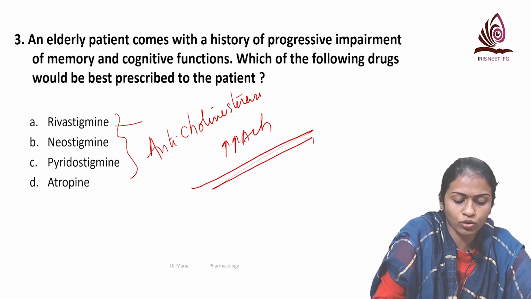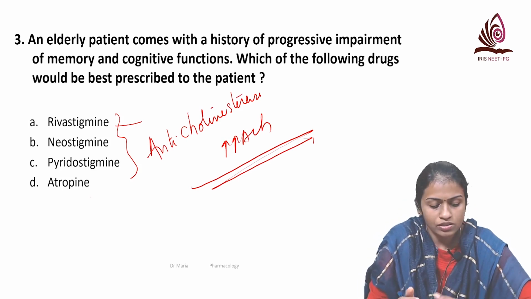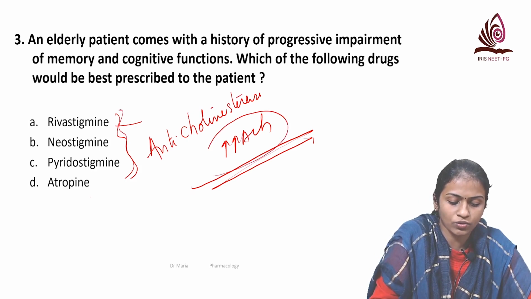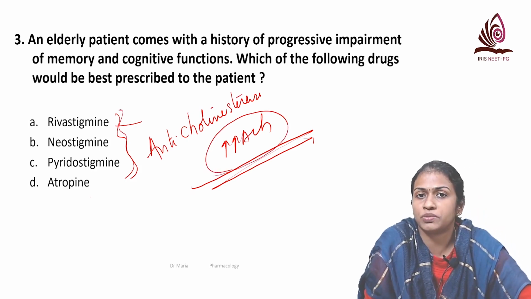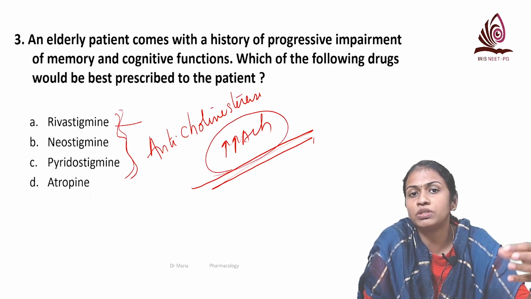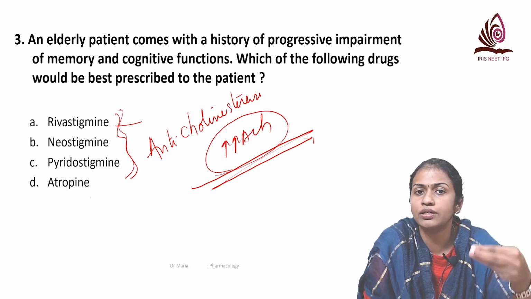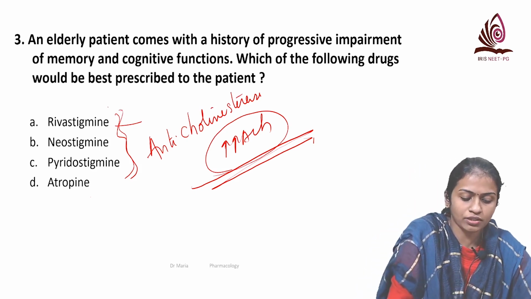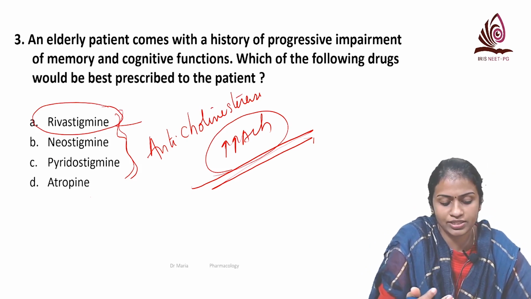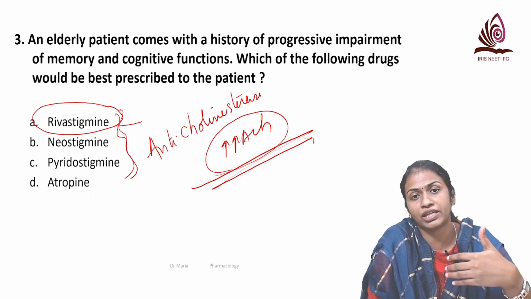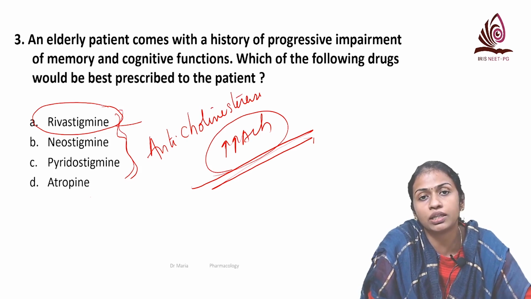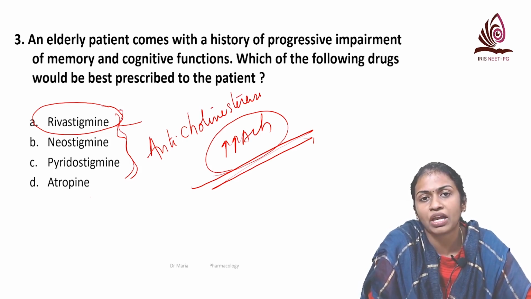Atropine is an anticholinergic agent. All these three agents will increase the acetylcholine. So which one will you prefer for Alzheimer's disease? We need an agent that crosses the blood-brain barrier, that is easily lipid soluble, so that it can reach the CNS. The option here is rivastigmine. It is relatively cerebroselective, whereas neostigmine and pyridostigmine are more peripherally acting. They do not cross the blood-brain barrier. So you prefer rivastigmine.